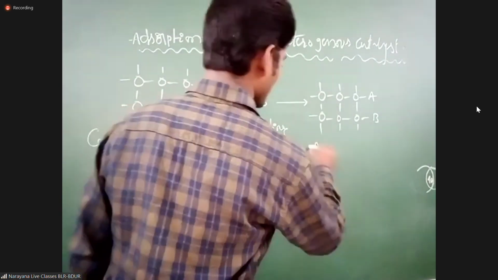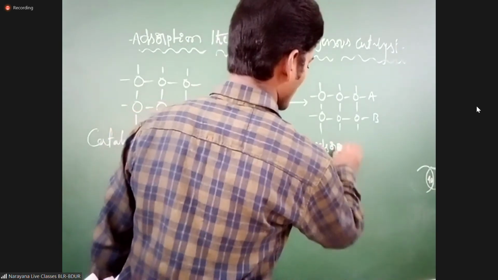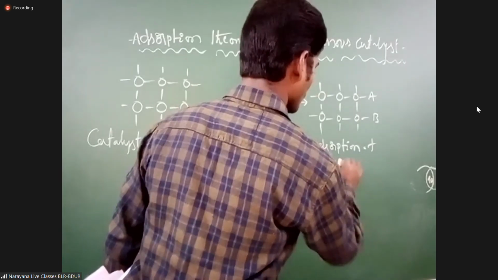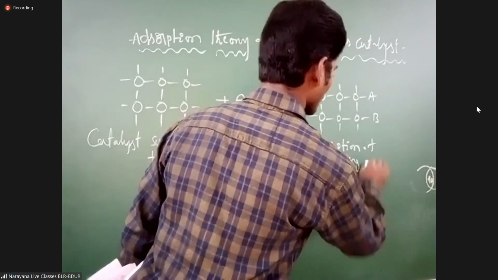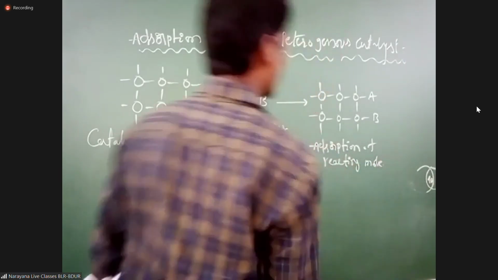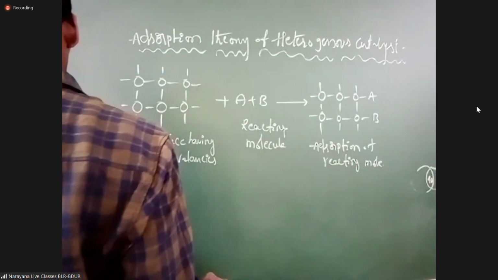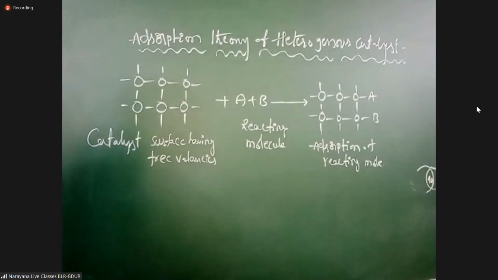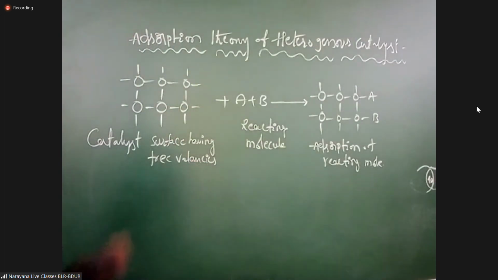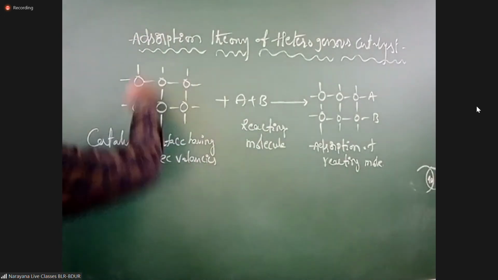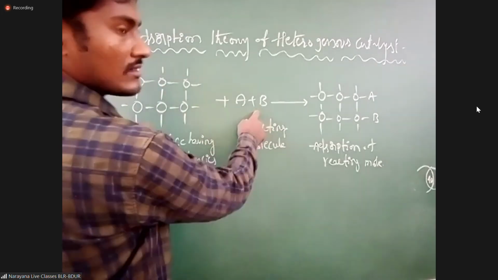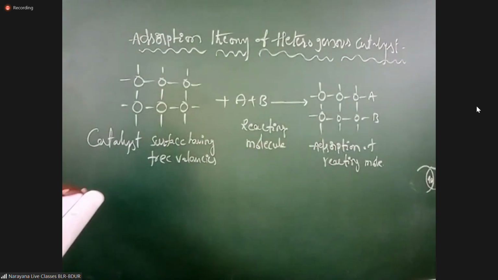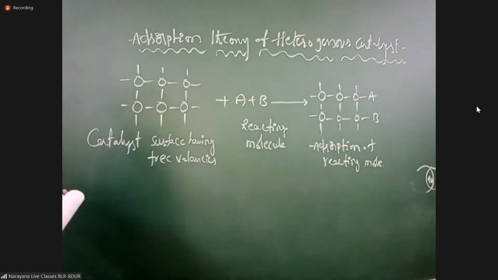Here is the adsorption of reacting molecules. Listen, students, in general they are giving this as the catalyst. This catalyst reacts with reactants. Then you will get an intermediate product. After that, what happened?